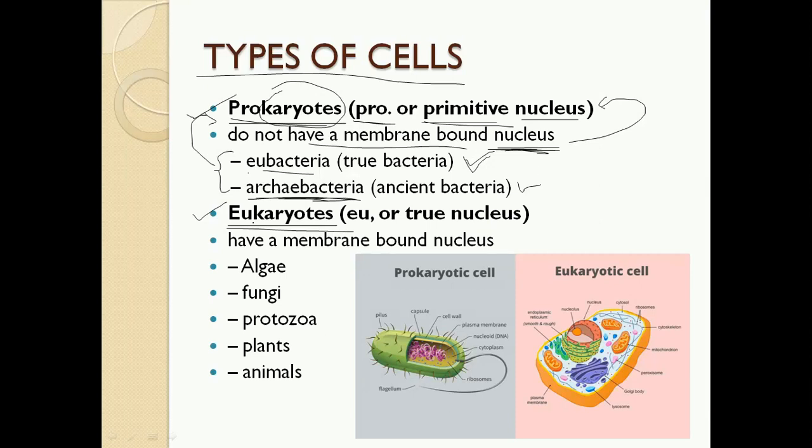So let's see. The other kind of cell is the eukaryotic cell. This word can also be divided into two subwords. Eu means true, and the other word is the same as in prokaryote, karyon. Karyon means nucleus. So in one sentence I can say that a eukaryotic cell is a cell which has a true nucleus.